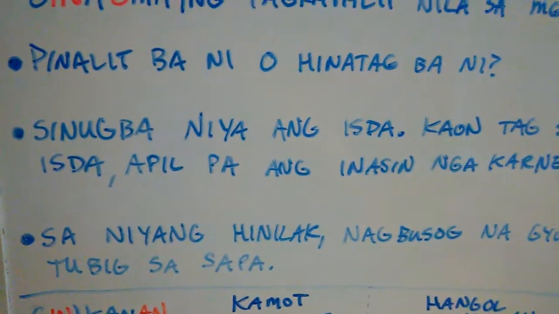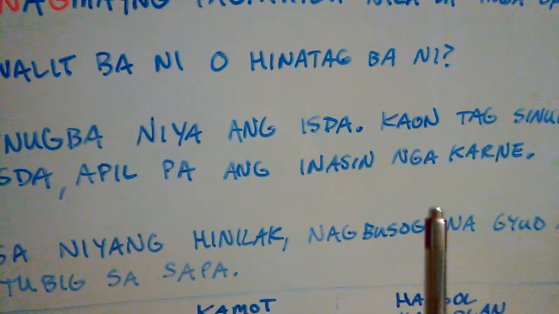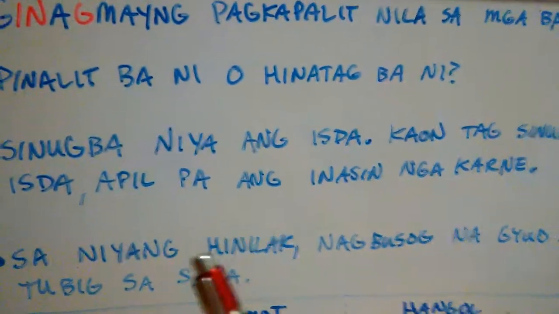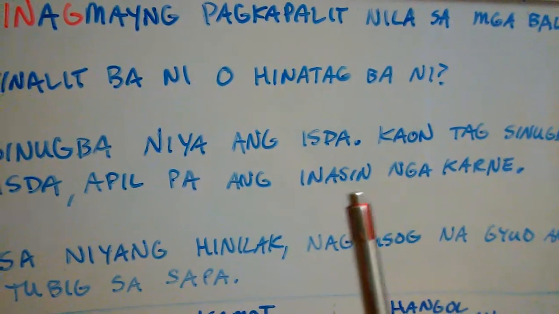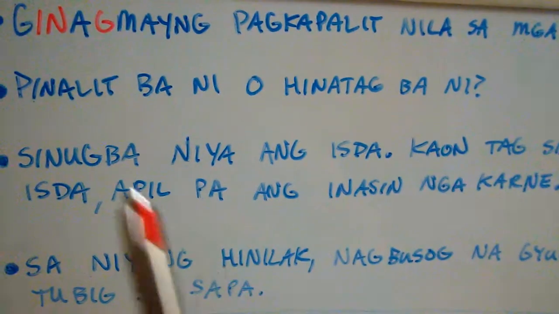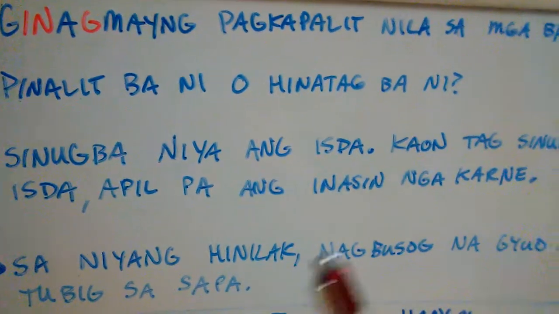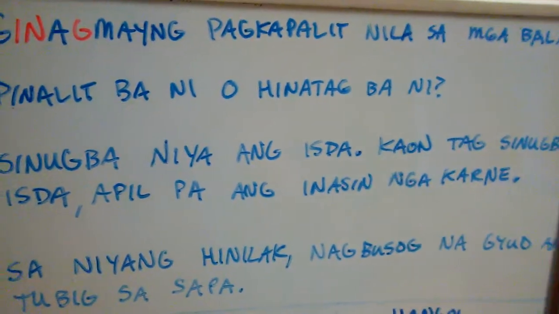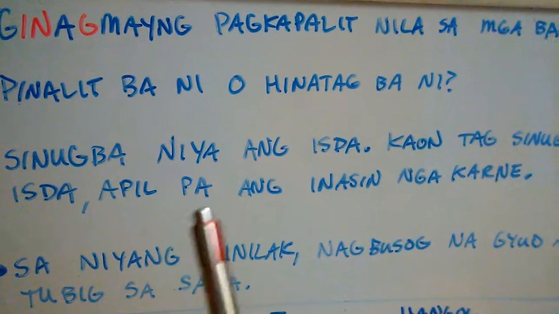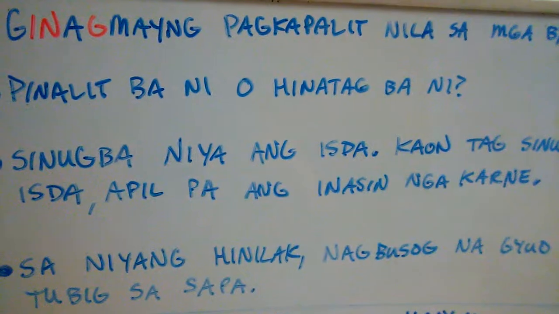This next sentence we have is sinugba niya ang isda. Kauntag sinugbang isda, apil pa ang inasin nga karne. So sinugbang, where is this? Okay. Oh, here it is. Sinugba niya ang isda. First sentence. Kauntag sinugbang isda, apil ang inasin nga karne. Okay, so many tongue twisters there.